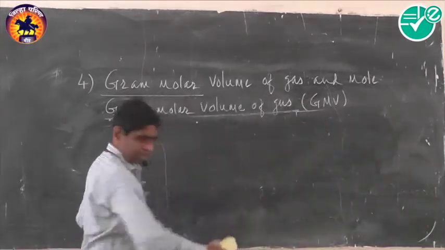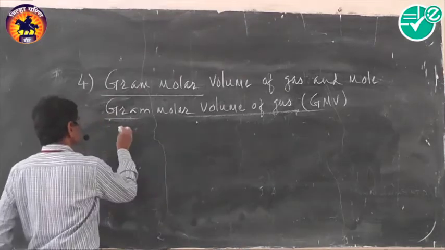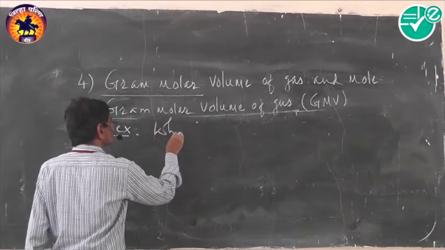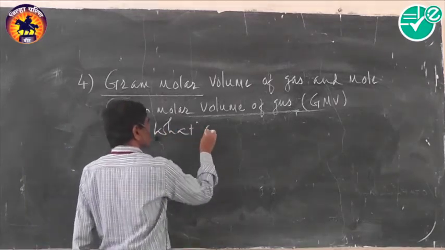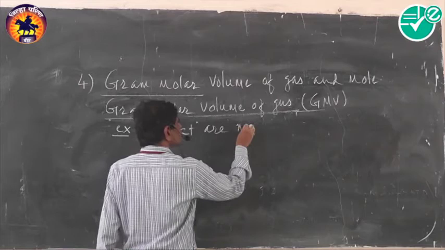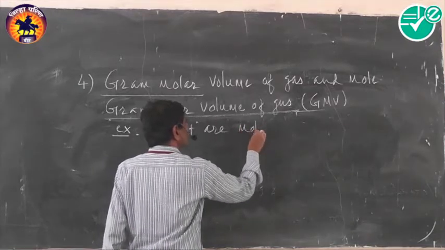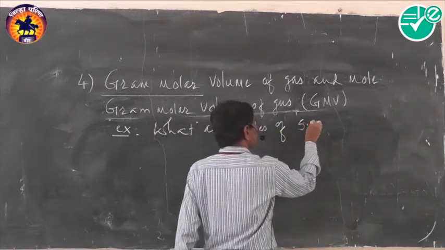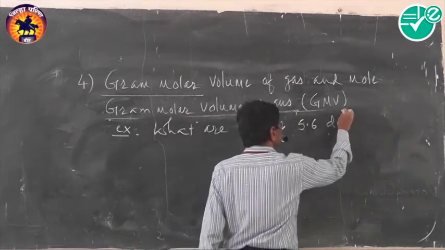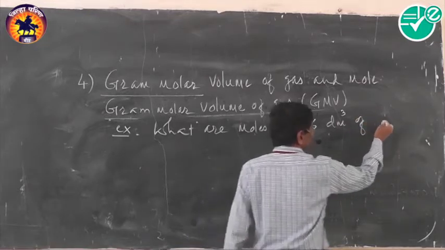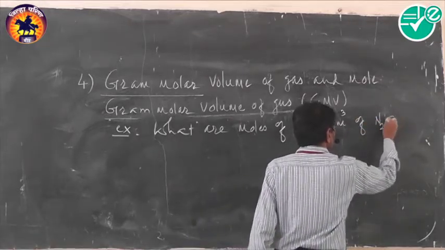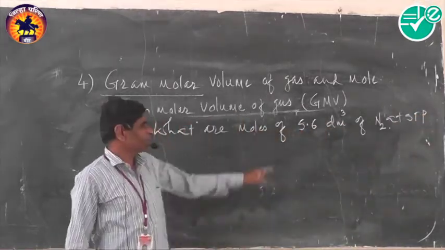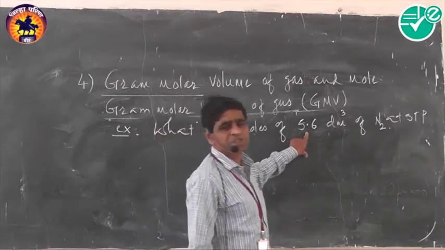For example, what are the moles of 5.6 decimeter cube of nitrogen at STP? So what is the volume of nitrogen at STP? That is 5.6 decimeter cube.